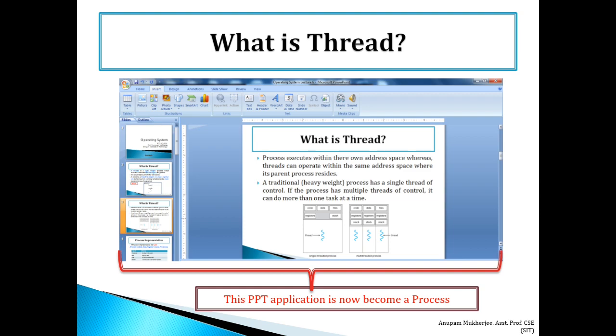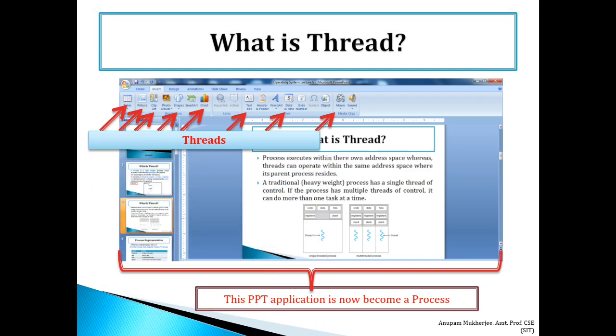So this PPT application now becomes a process which has several subparts or subtabs. If you look at these subtabs, table, picture, clip art, then shape, chart, text box, date and time, movie, sound, all these subtabs will be treated as threads, and all these threads belong to the same address space where this PPT belongs.